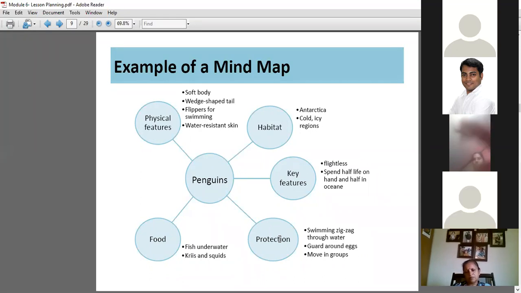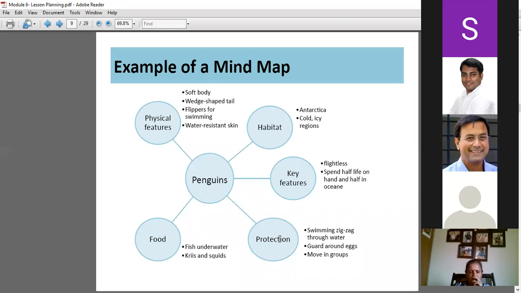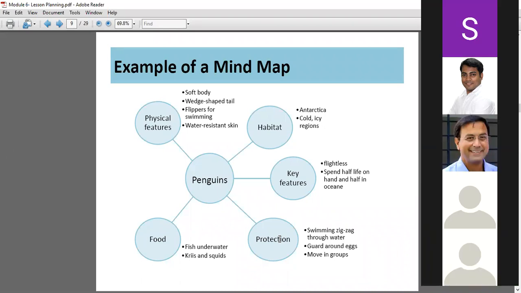Yes, a snapshot or a summary. Right? Even complex computer programs always use mind mapping or flowcharts to have the logic in place. Engineers use this a lot for problem solving. So mind map is a tool which is extensively used across the domains, and it is a short revision tool.